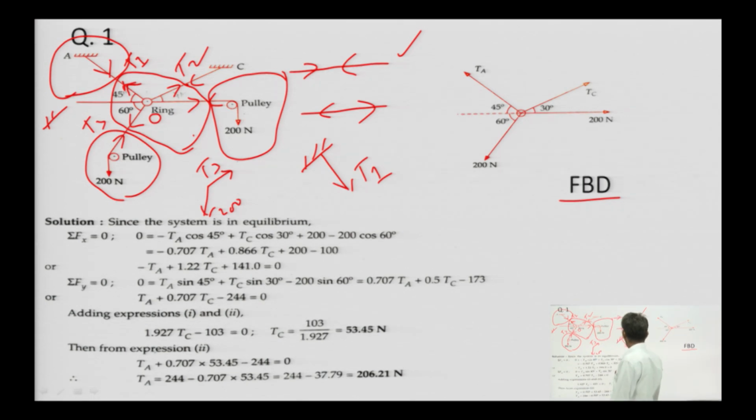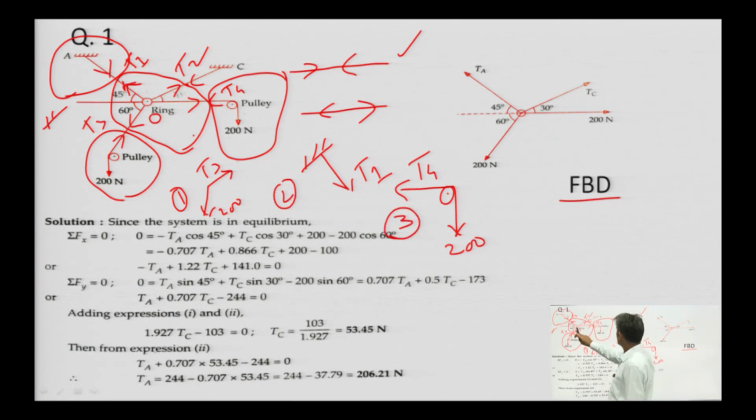For here what will I get? We will get this force value, suppose it is T3, suppose this is T4, and this value is 200. So, this is the first diagram, second diagram, third diagram, and at this point O, we are getting this T1, T2, and T4.